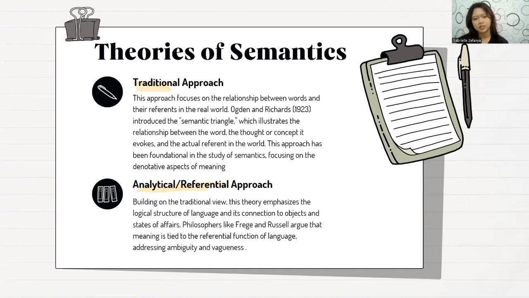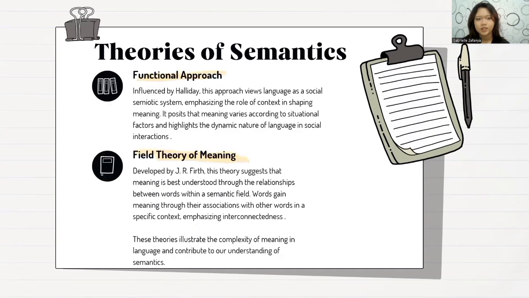Number two, analytical or referential approach. Building on the traditional view, this theory emphasizes the logical structure of language and its connection to objects and states of affairs. Philosophers like Frege and Russell argue that meaning is tied to the referential function of language, addressing ambiguity and vagueness. The third one is the functional approach. Influenced by Halliday, this approach views language as a social semiotic system, emphasizing the role of context in shaping meaning. It posits that meaning varies according to situational factors and highlights the dynamic nature of language in social interactions.